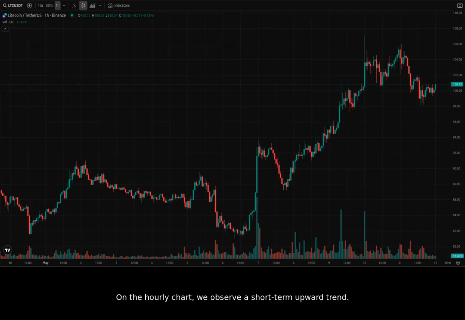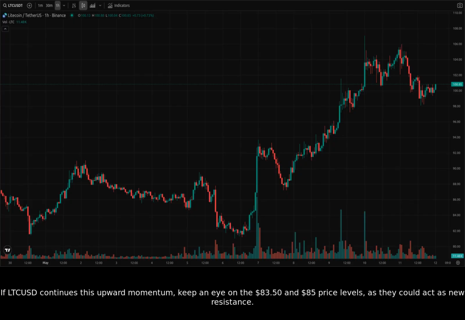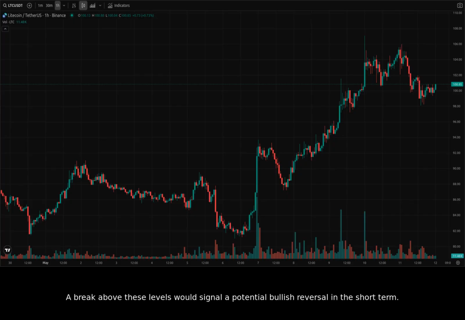On the hourly chart, we observe a short-term upward trend. If CUSD continues this upward momentum, keep an eye on the $83.50 and $85 price levels, as they could act as new resistance. A break above these levels would signal a potential bullish reversal in the short term. However, trading volume remains low, which could indicate a weak upward trend.